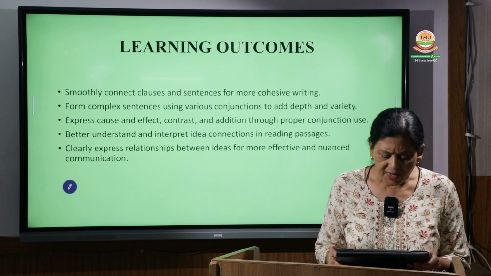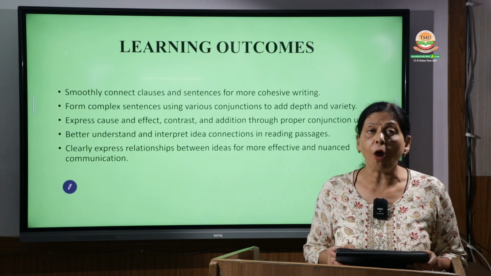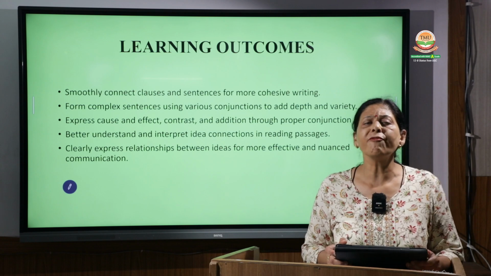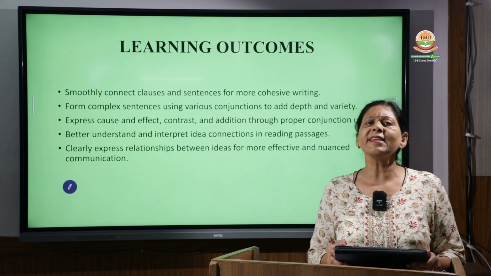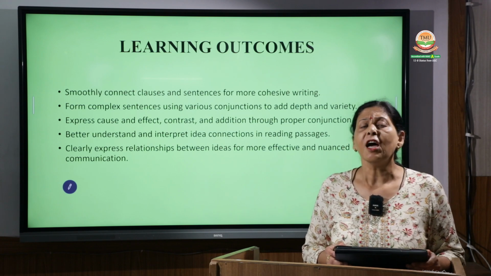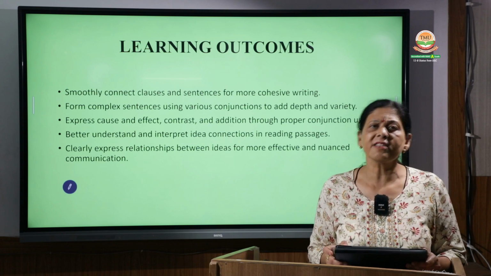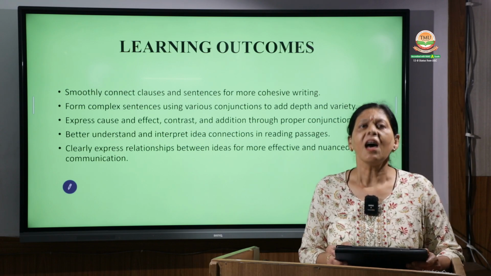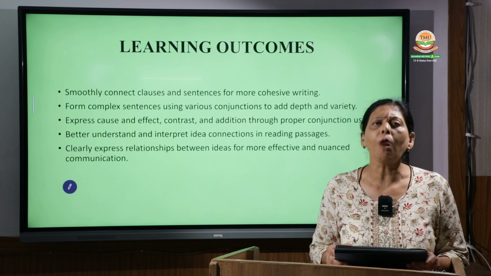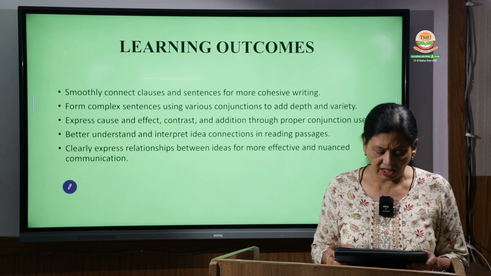Then they help form complex sentences. Before moving forward, what are complex sentences, compound sentences, dependent clauses, independent clauses? These are all things which we will be discussing. Complex sentences can be formed only by the use of conjunctions.